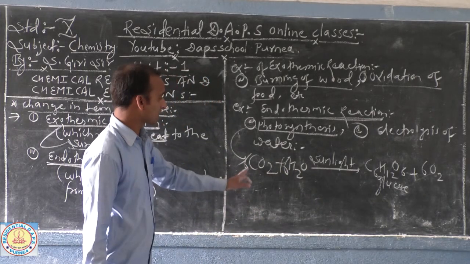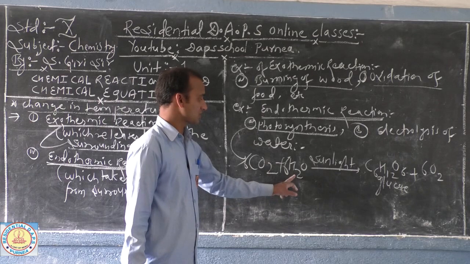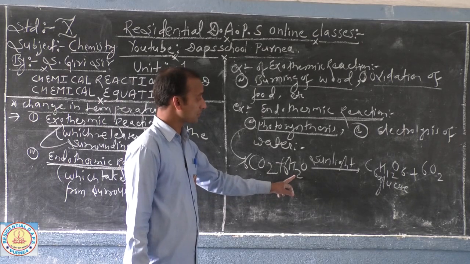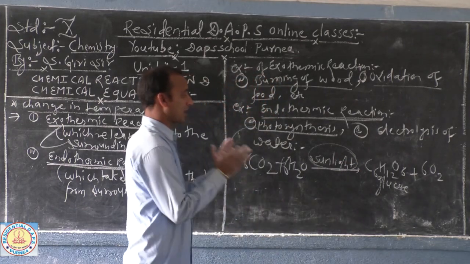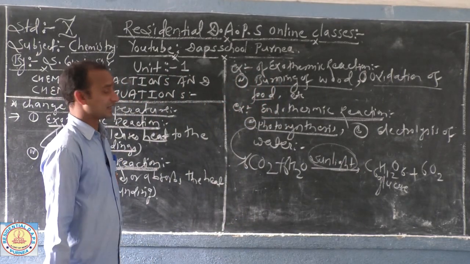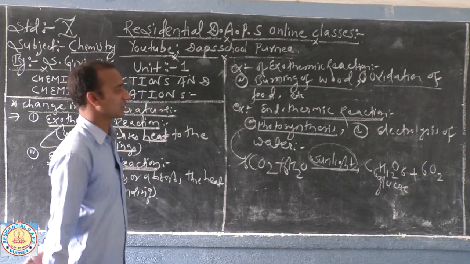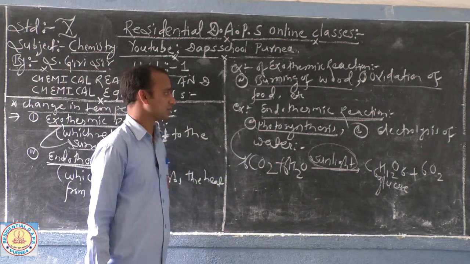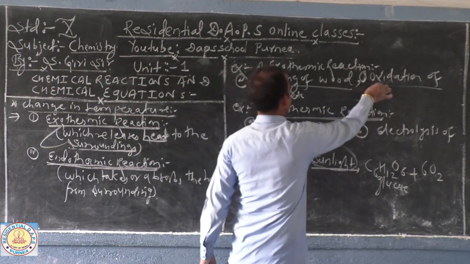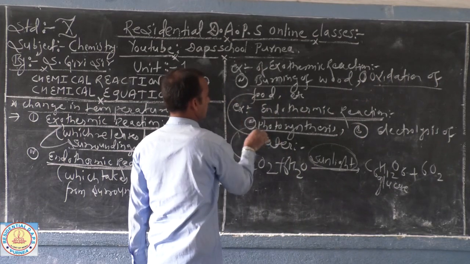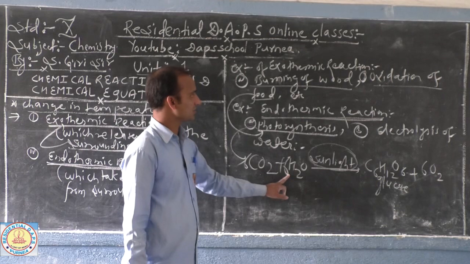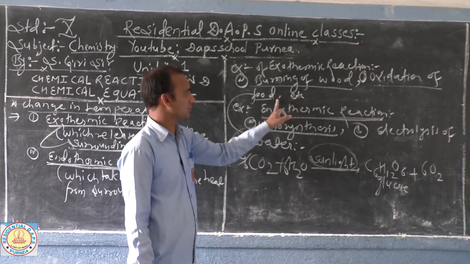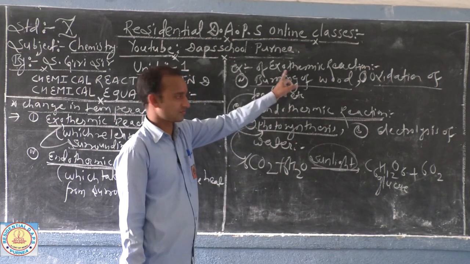Means when carbon dioxide gas reacts with water in the presence of sunlight, for this reaction to occur you need to provide some source of energy in the form of sunlight, then only glucose and oxygen are formed. Means the oxidation of food and the photosynthesis reaction are opposite reactions. Photosynthesis is an endothermic reaction, but oxidation of food is an exothermic reaction.